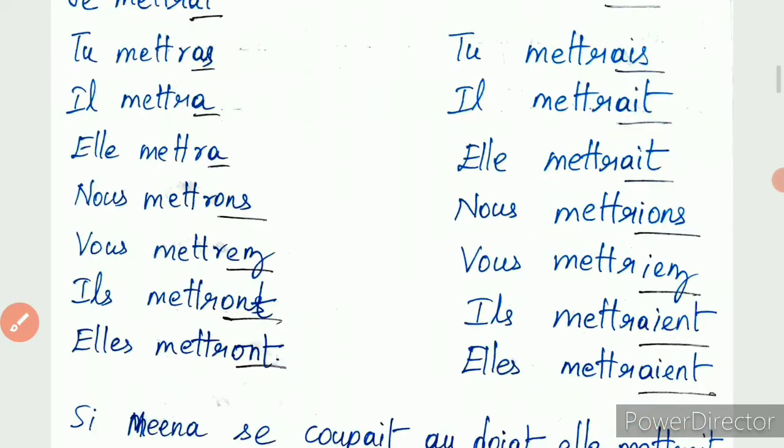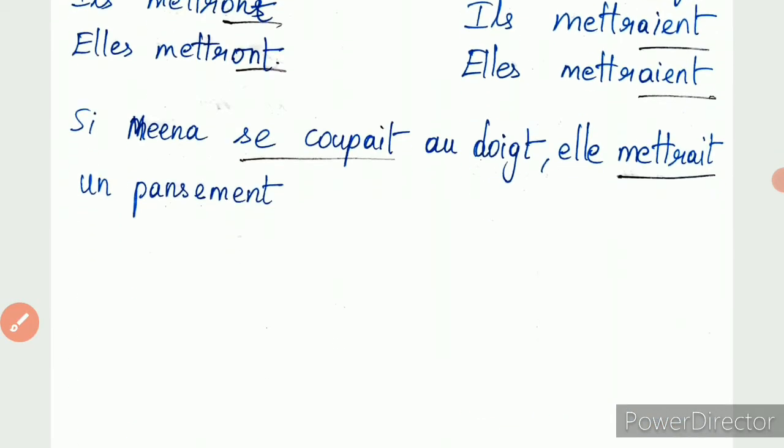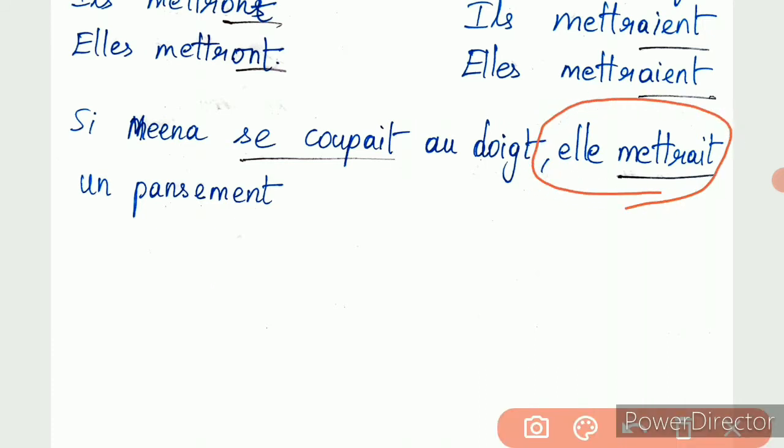The meaning is, if Meena got hurt in her hand or got cut, she would put a band-aid dressing. Pansement means band-aid dressing.